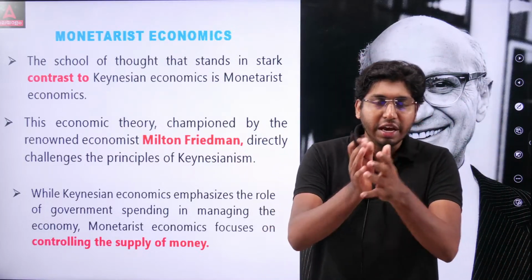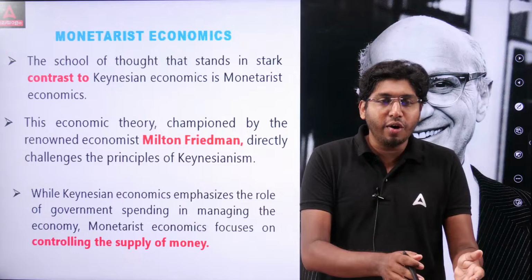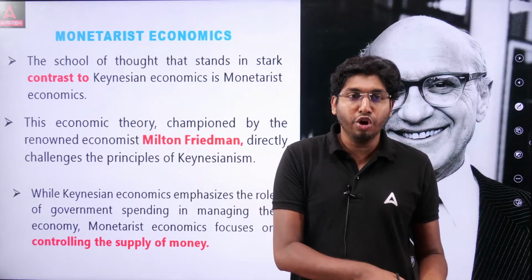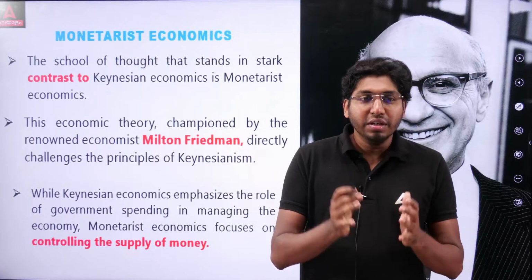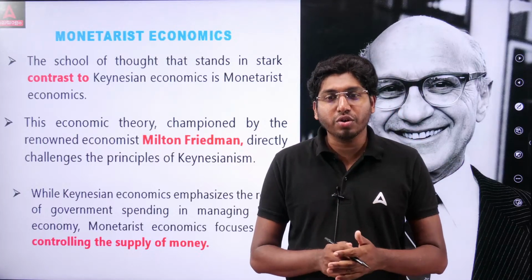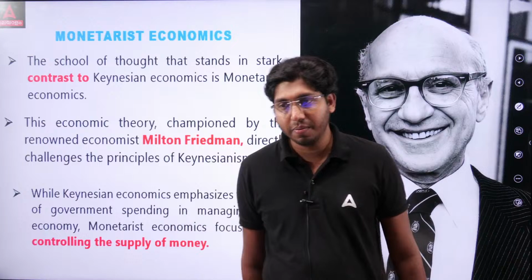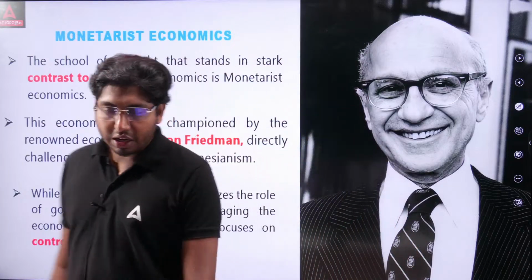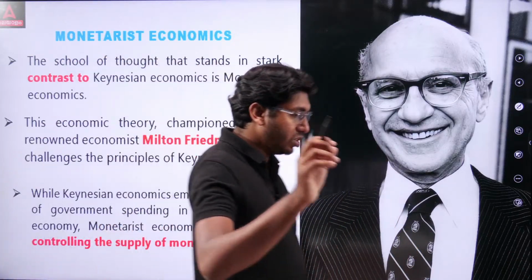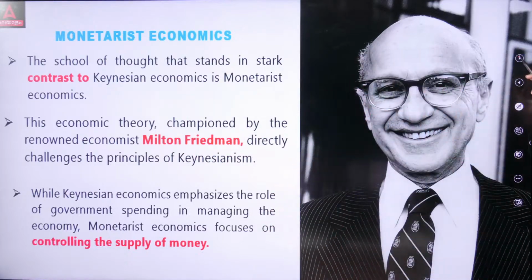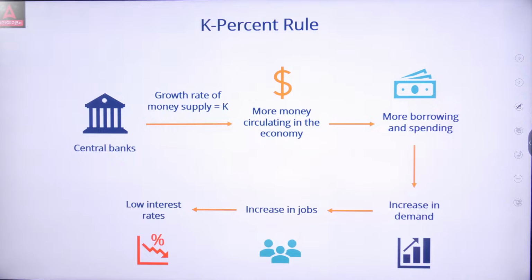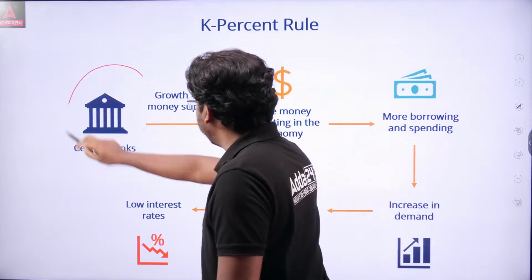You know that Keynesian economics emphasizes the role of the government, government spending. But the monetarists focused on controlling the money supply. The money supply should be controlled. The money supply should be regulated. This is the focus of monetarist economics. So you can find the central bank.